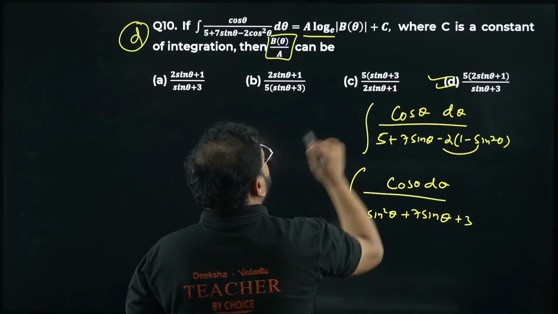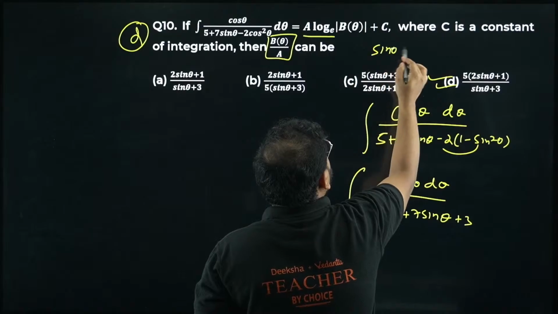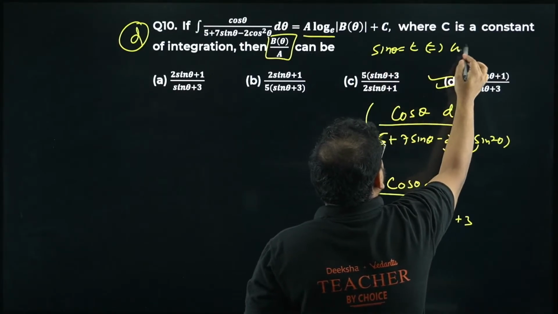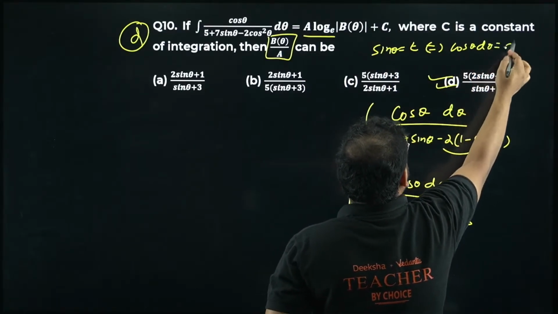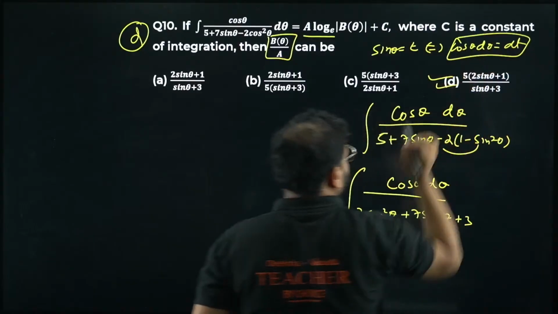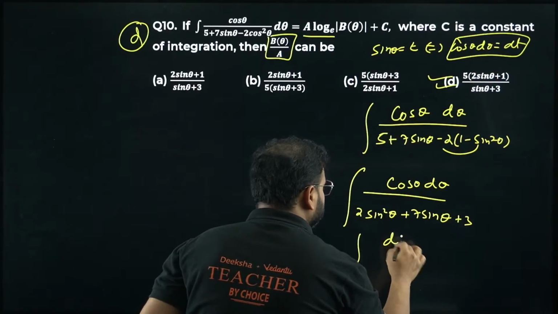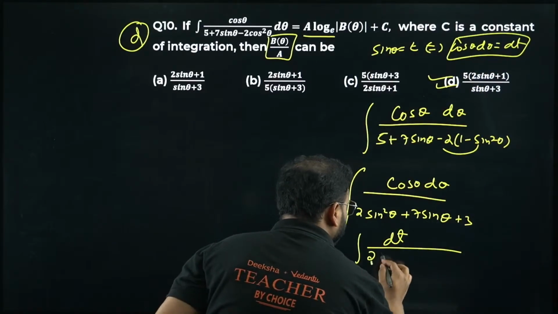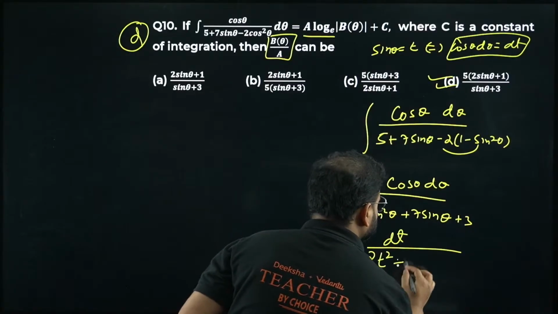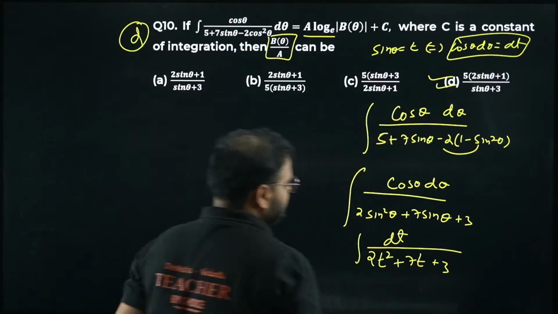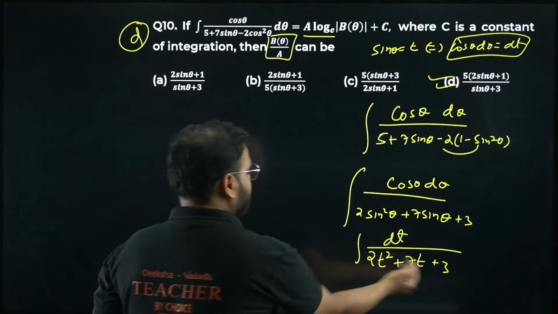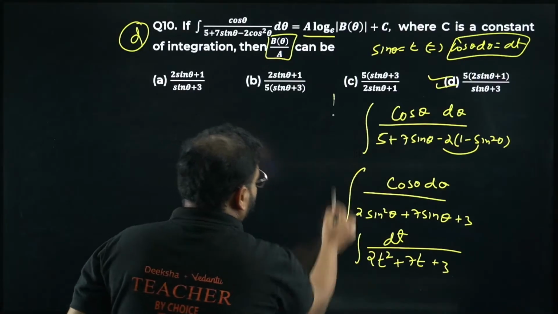Okay. Now comes substitution. What is the substitution, bacha? Sine theta as t. It will become cos theta d theta as dt, right? So please check. I'll have dt divided by 2t square plus 7t plus 3. I can factorize this. 6 to the, so 3 to the 6. Yeah, right. Possible to factorize, sir.